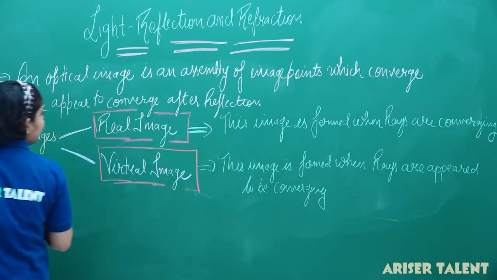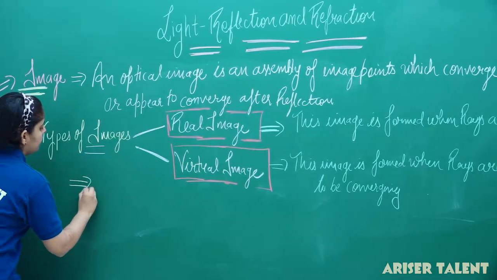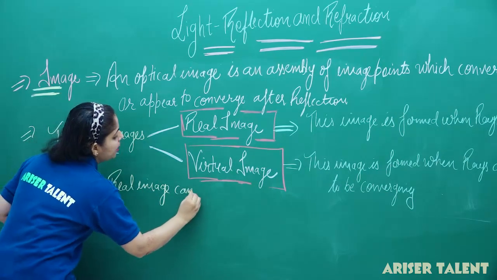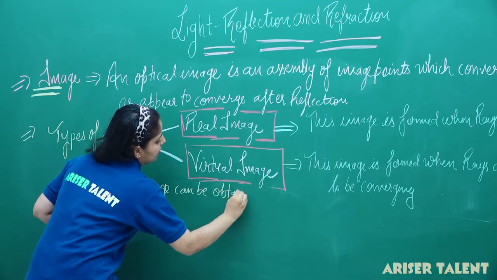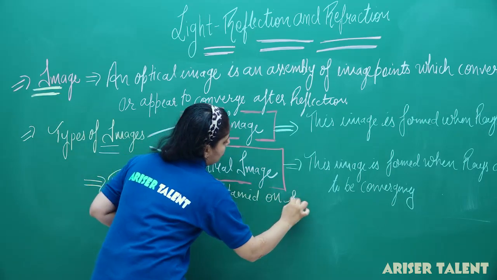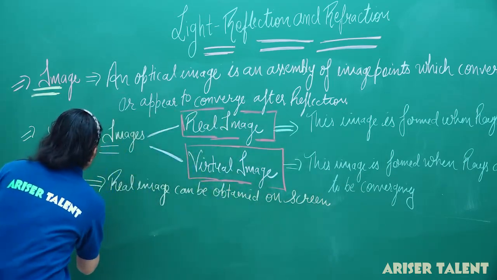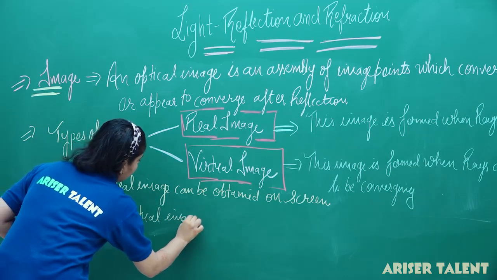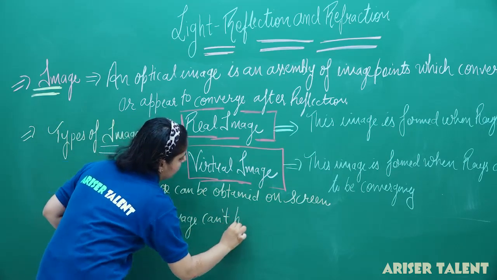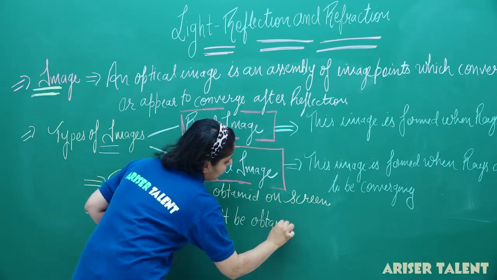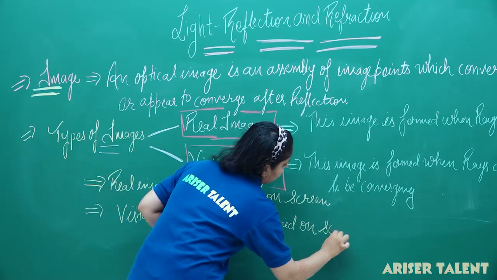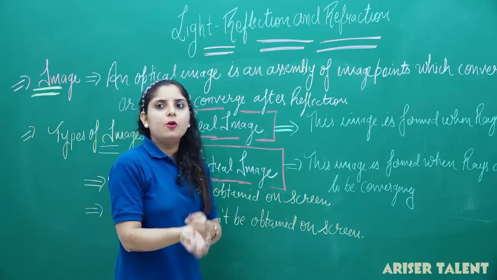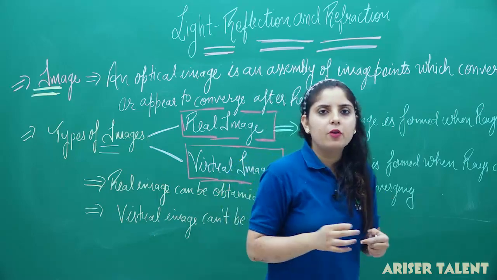So one more point we can say is that a real image can be obtained on screen, and the virtual image cannot be obtained on screen. This is the main point.